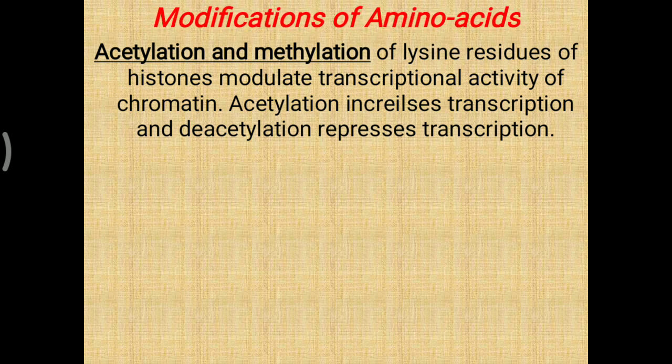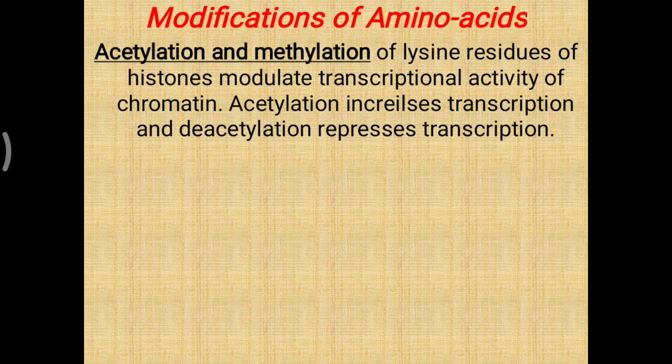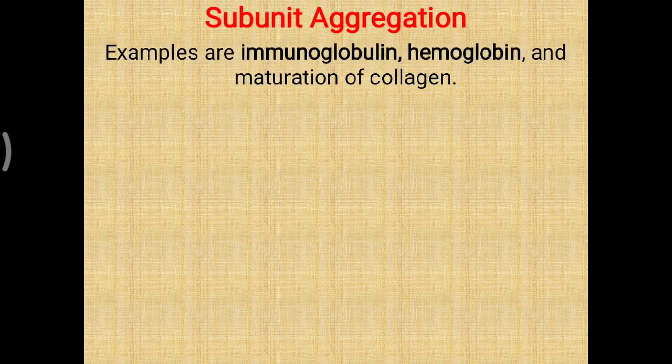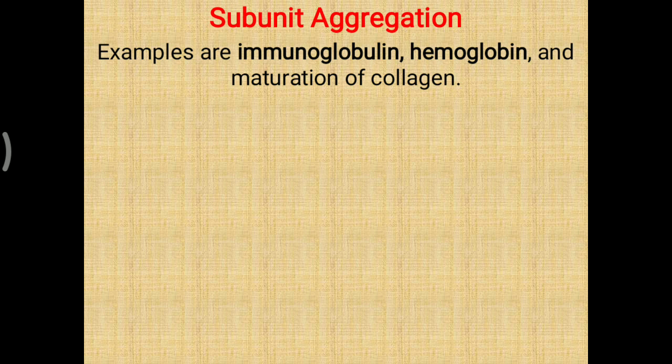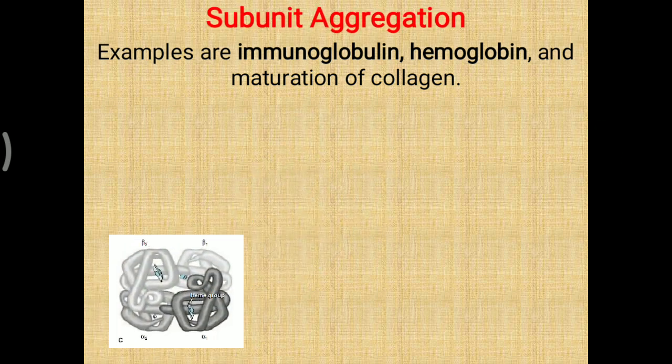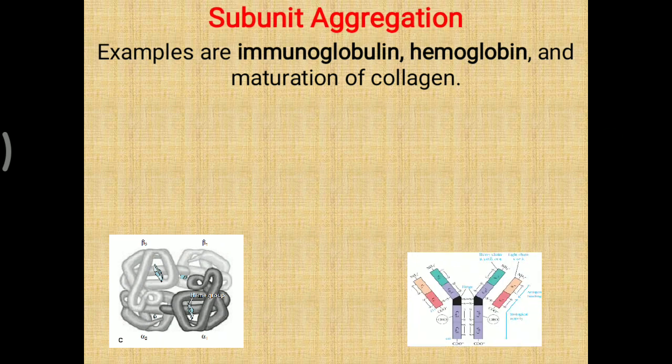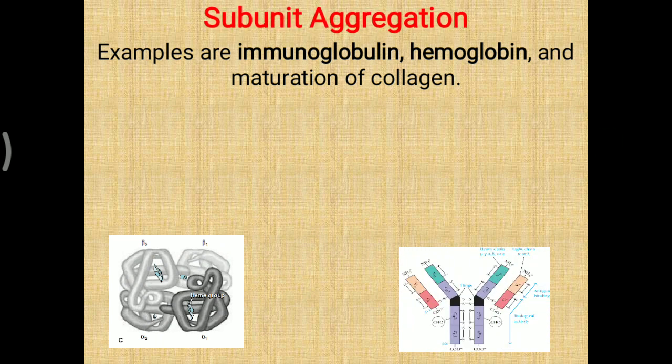So we have seen proteolytic cleavage and modification of amino acid. One more is subunit aggregation. Many proteins are in a quaternary structure where more than one polypeptide chain joins, making one functional protein. Simple examples are immunoglobulin, where two heavy and two light chains are there, hemoglobin where two alpha, two beta or two gamma chains are there, and maturation of the collagen where subunit aggregation is needed. So once that aggregation of different polypeptide chains occurs, then a functional or mature protein is generated.